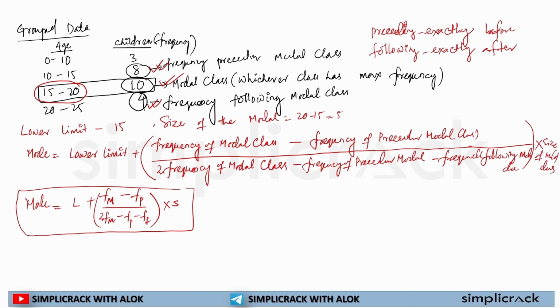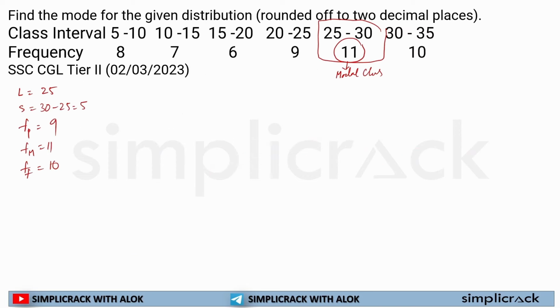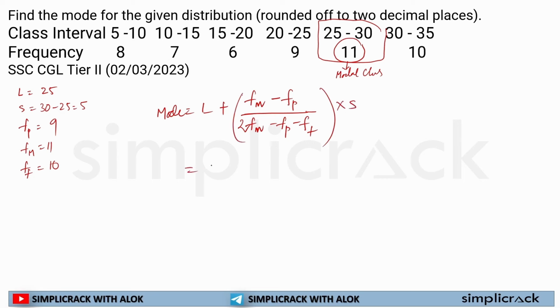We'll be using this formula. Mode is equal to lower limit plus frequency of modal class minus frequency of preceding class, divided by 2 into frequency of modal class minus frequency of class preceding minus frequency of class following, multiplied by the size of the modal class. Let me put in the numbers: 25 plus 11 minus 9, divided by 2 into 11 minus 9 minus 10, multiplied by the size, that is 5.